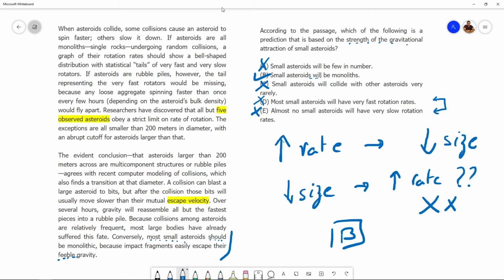So, is option B a prediction that is based on the strength of gravity? Yes, it is. Is it a prediction that will be 100% accurate? We don't know that. It will be very close to being 100% accurate. Exactly what's the accuracy percentage? We don't know. However, is it a prediction? Is it a logical prediction that is based on the strength of the gravitational attraction? It for sure is. And therefore, option B does answer the question that's been asked perfectly. B is the correct answer here.